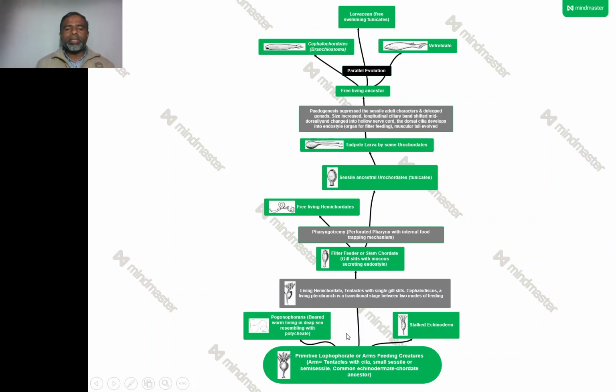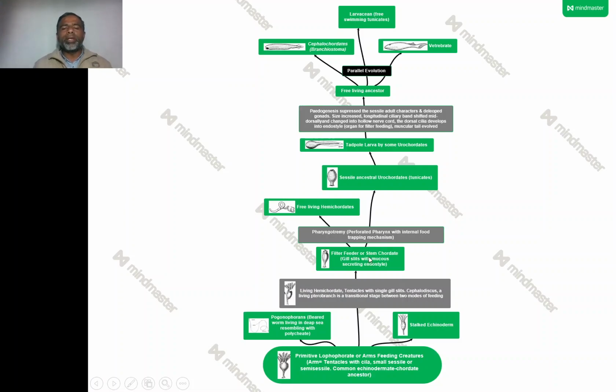Now, the evidence of this is that in living hemichordates there are tentacles with single gill slits. Cephalodiscus, a living pterobranch, is a transitional stage between two modes of feeding. So living hemichordates are at the transitional stage, which has some characteristic features, that is the presence of tentacles and also the presence of gill slits. So they are indicating that the hemichordates were present at this stage of time. They are showing the transitional stage, and they have given rise to a filter feeder form.